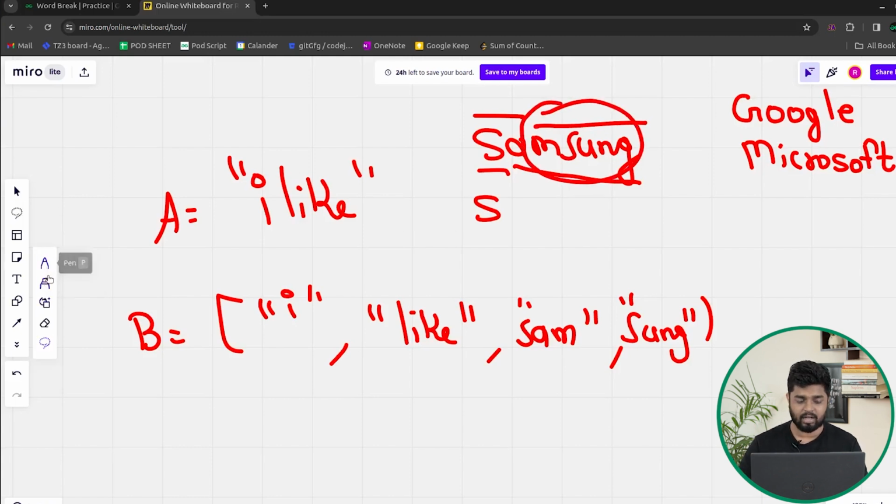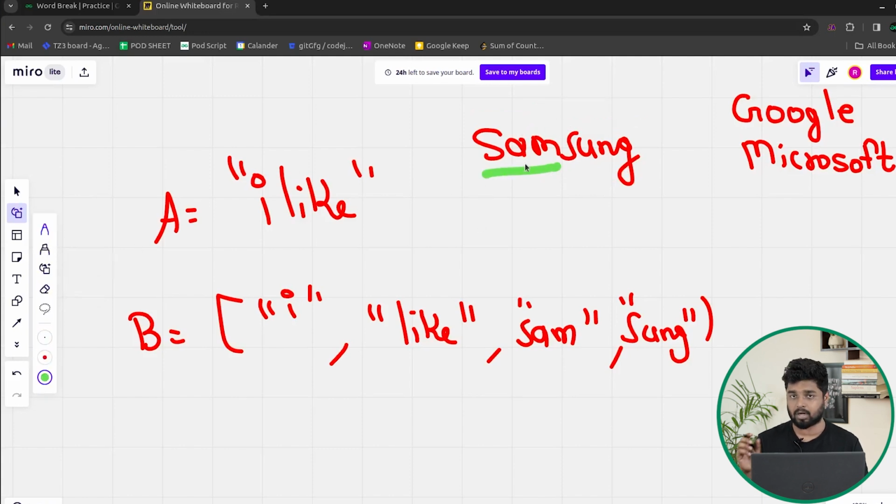Now by doing this regularly, you will observe that if I have checked till Sam, is Sam present as a string? I have to fetch this thing very quickly, that is, is Sam present inside the B list or not. So which data structure comes to your mind? Map data structure, because you have to search for the word quickly, right, if it is present or not. So Sam is present inside, right?